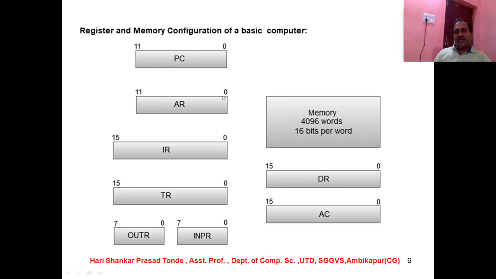Address register is also having 12 bits, 0 to 11. And afterwards, this is the memory, 4096 words, so 16 bits per word is the capacity of this memory. And instruction register is having 16 bits, 0 to 15. And TR, transfer register, is there from 0 to 15. DR, data register, is there from 0 to 15. AC, accumulator, from 0 to 15. 0 to 15 means 16 bits. And INPR 0 to 7, OUTR 0 to 7. So INPR is for input and OUTR is for output.